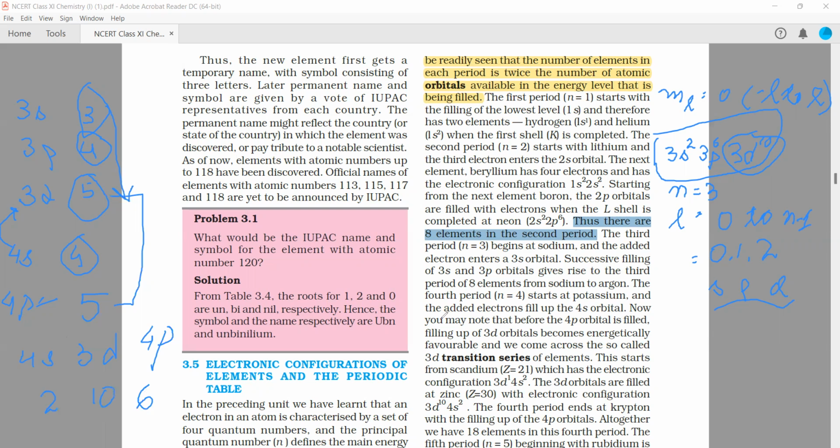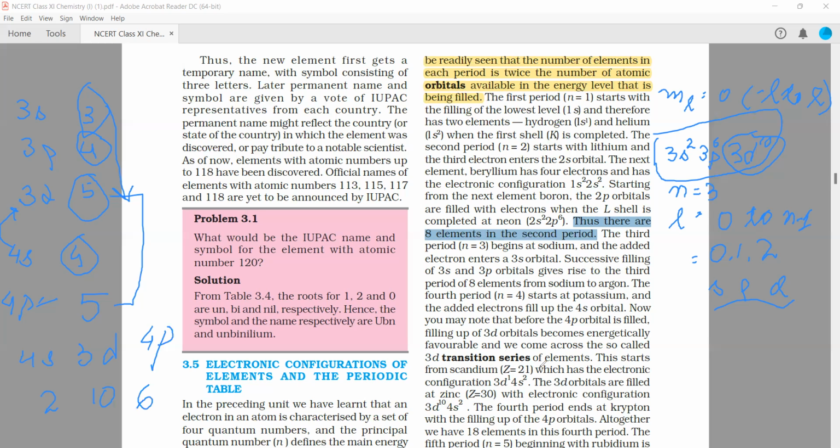Okay. So the fourth period starts with n equals 4, at potassium, and the added electron fills up the 4s orbital. Then filling of the 3d orbital becomes energetically favorable, and we come across the so-called 3d transition series of the elements.